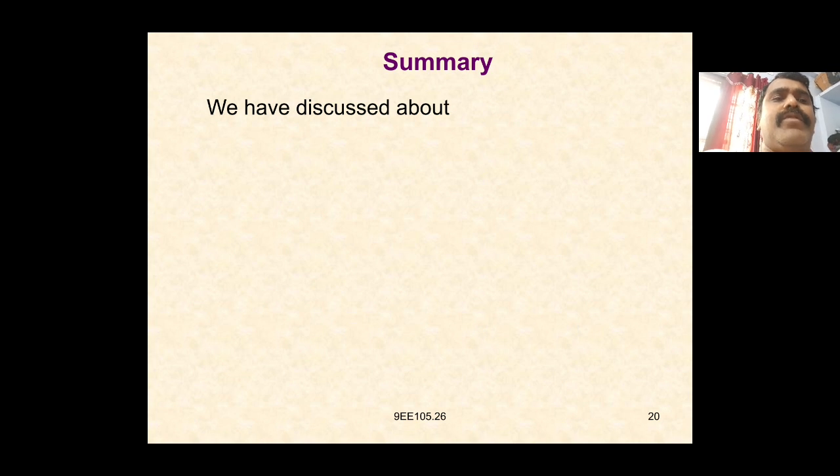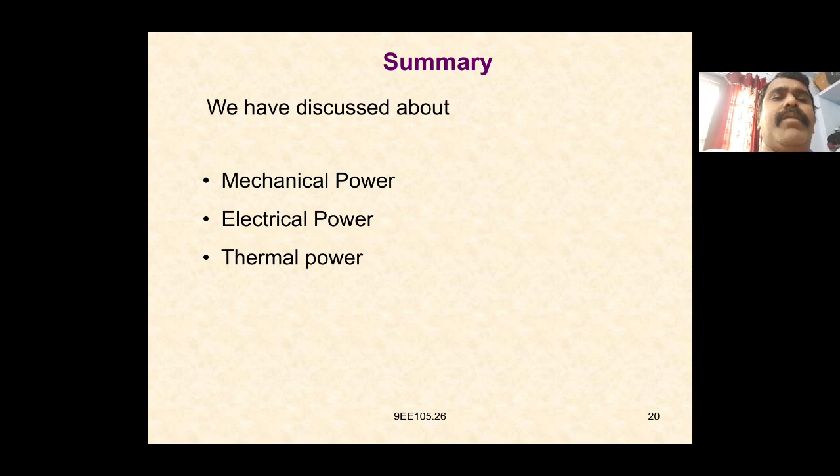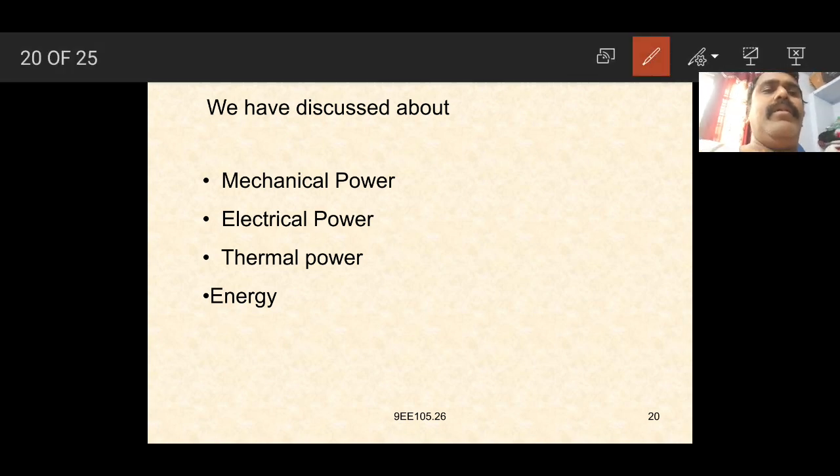So we have discussed mechanical power, electrical power, thermal power and energy. Mechanical power can be denoted by the letter P. P is equal to work done by time taken.